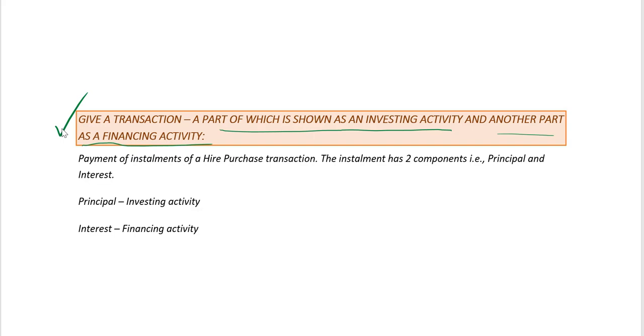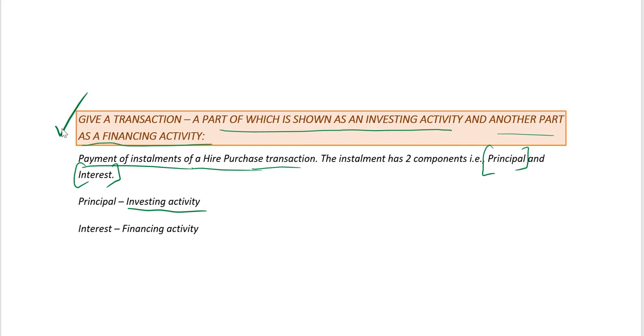Example of such a transaction will be payment of installments in the case of a hire purchase transaction. Now the installment in the case of hire purchase will have two components, the principal component as well as the interest component. The principal component will be the amount paid for the purchase of the asset. So when asset is purchased, it becomes an investing activity.